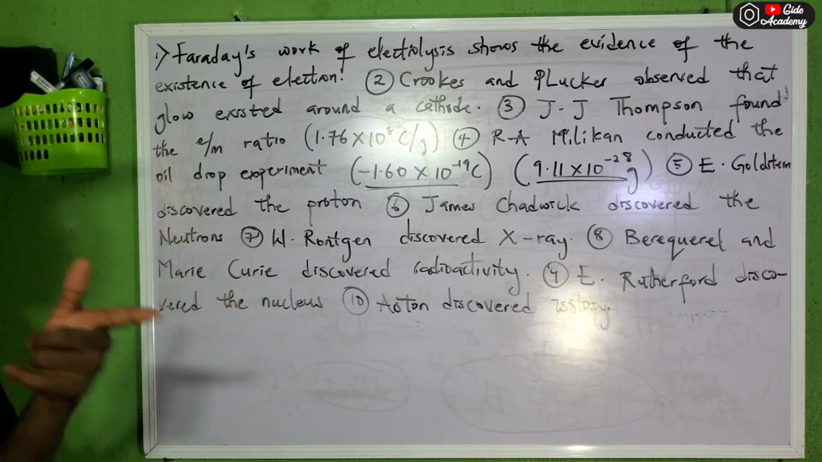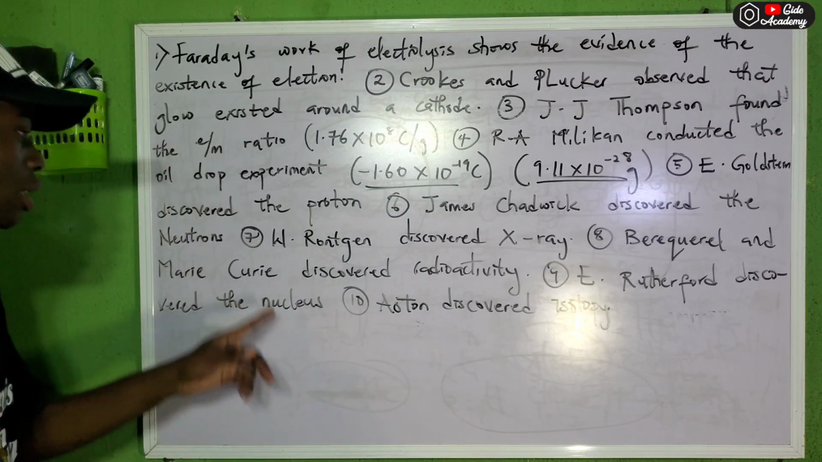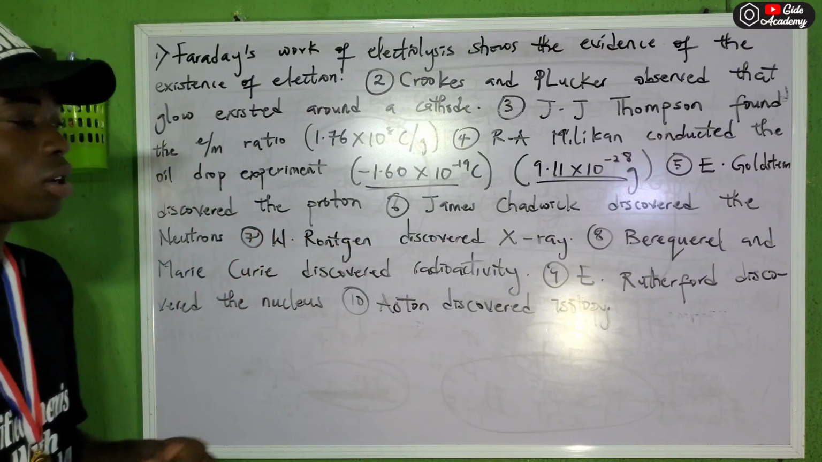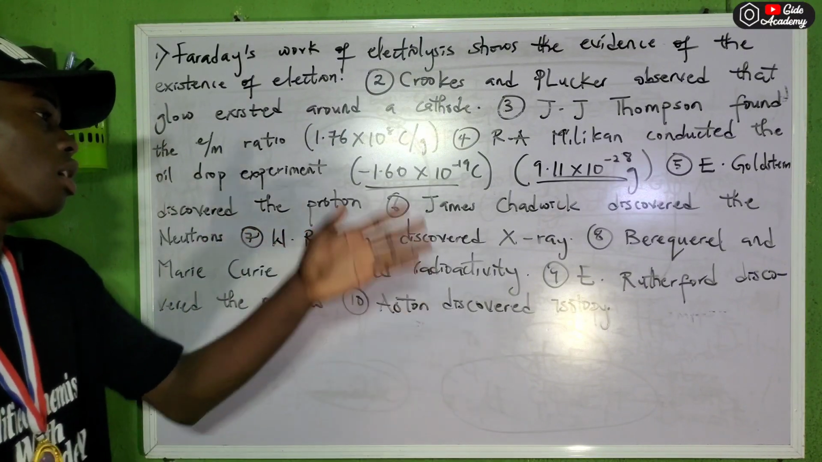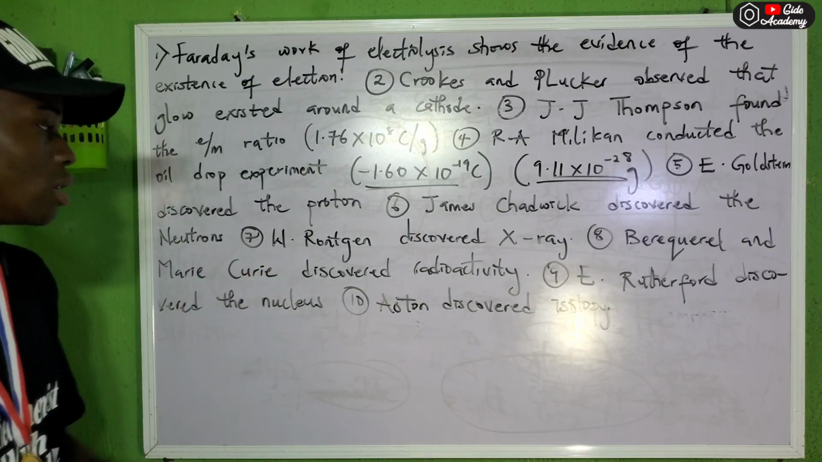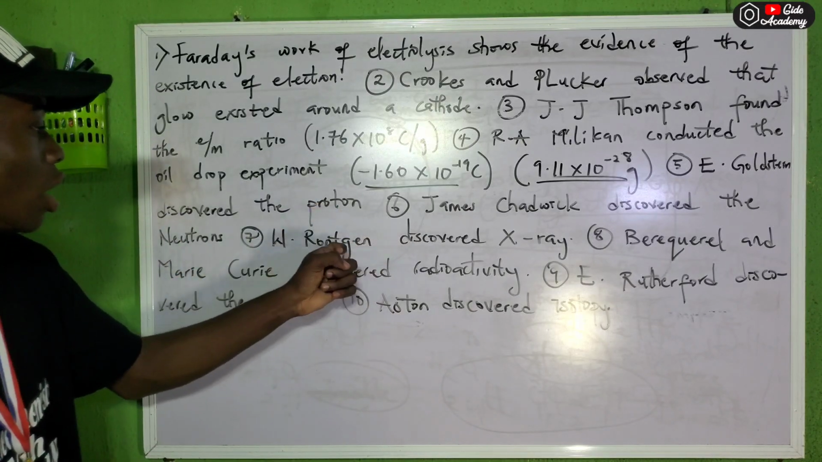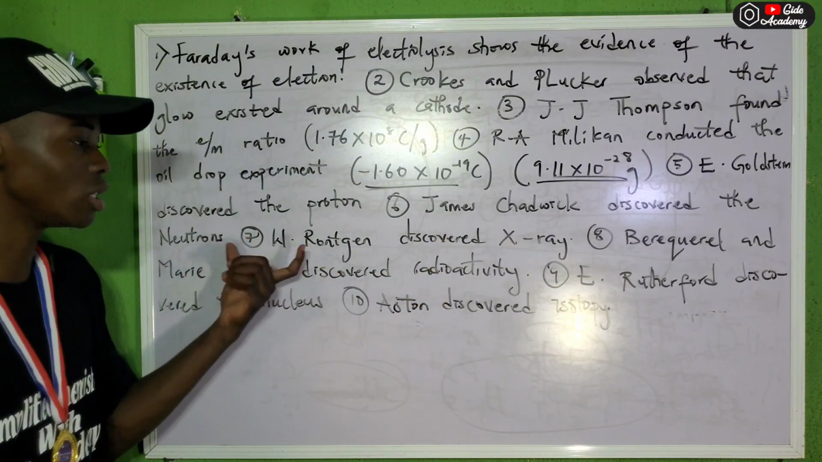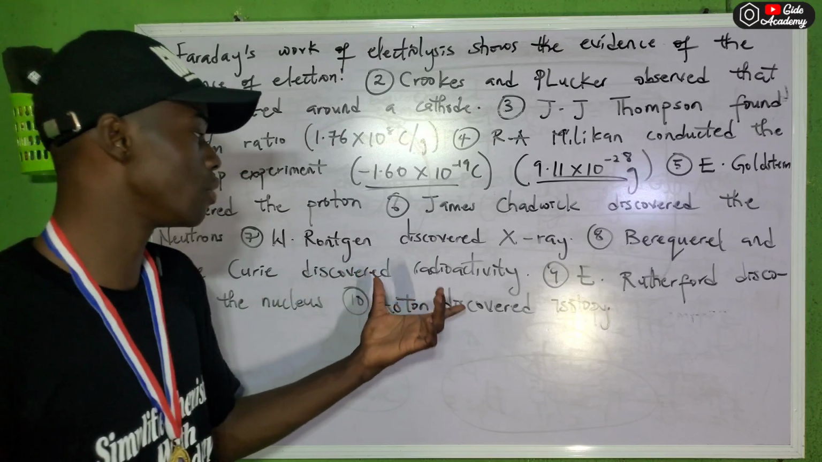So the guy that discovered the neutron is called James Chadwick. Then Roentgen discovered the X-ray under radioactivity. Becquerel and Marie Curie discovered radioactivity. So please take note of Roentgen and then Becquerel, then Marie Curie. These are the two persons that discovered radioactivity.